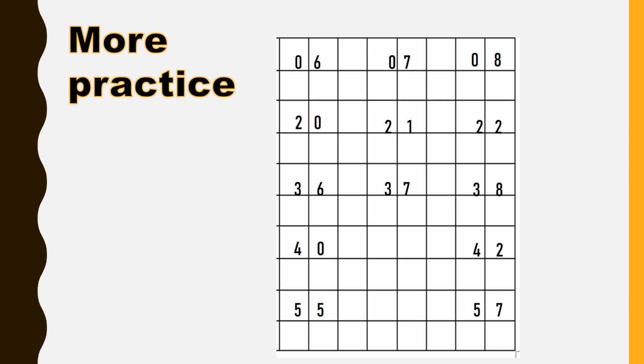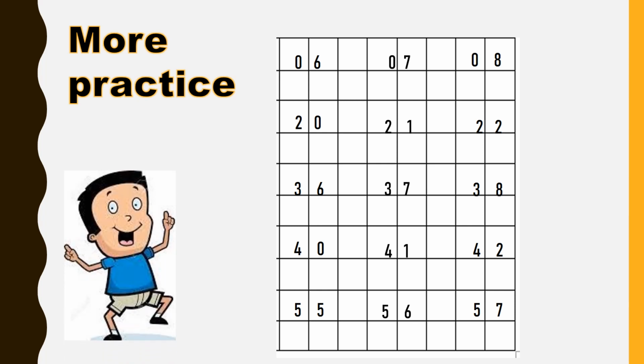So what comes in between 40 and 42? Yes, it is 41. What comes in between 55 and 57? 56. Very good. So the middle or central number is called between.